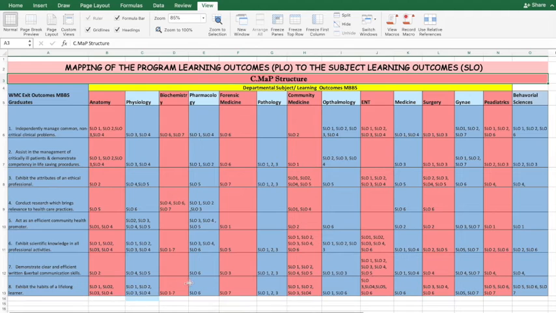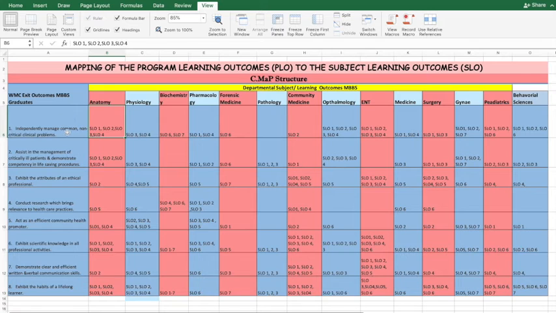Then the third page is the CMAP structure, which connects the WMC exit learning outcomes, or the PLOs, which are 8 in number, to the subject learning outcomes of all 14 subjects we teach in all the 5 years. So this might be read as: for the first learning outcome or PLO of WMC, anatomy's subject learning outcomes 1, 2, 3 and 4 cover this outcome at the introductory level.